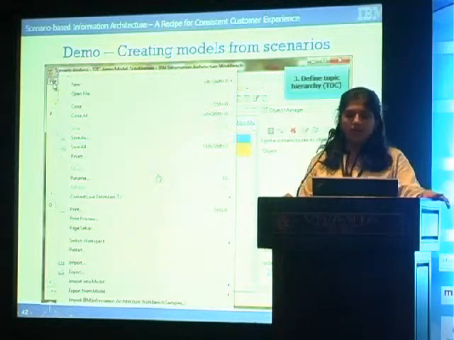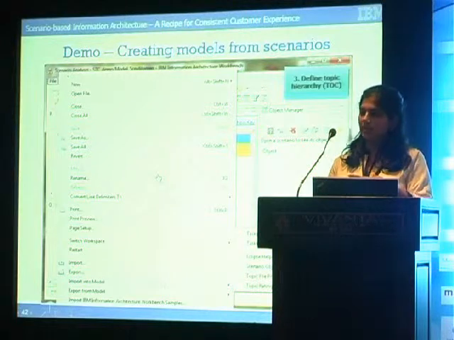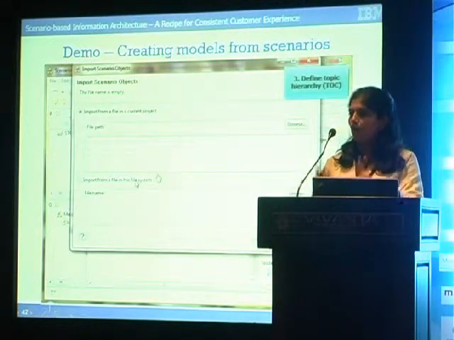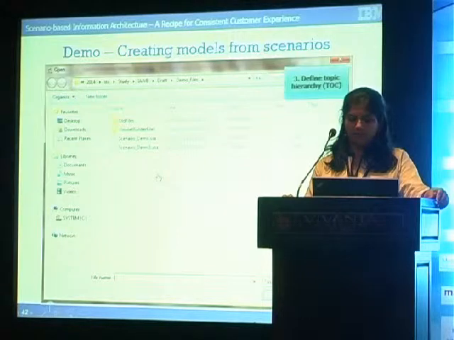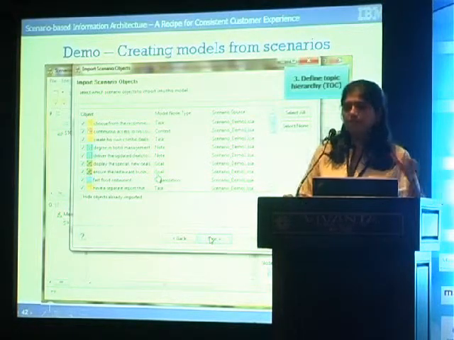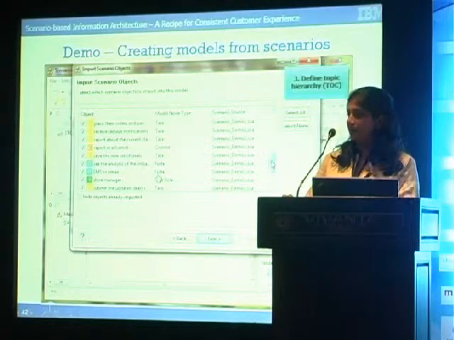Okay? Because it's available here, what we will do is we'll import our scenario, the classified scenario, into this task modeler and create automatically a model. This is interesting because the first time we are importing a model from a scenario, you will select all the objects that you had classified.